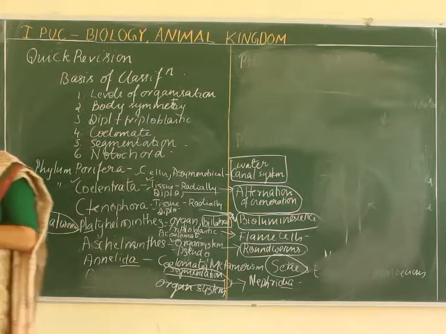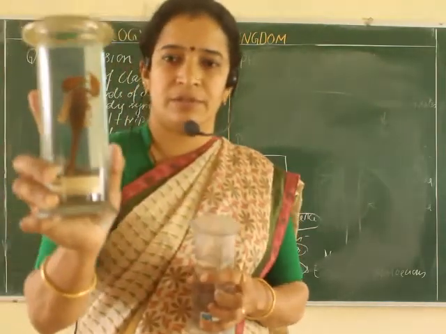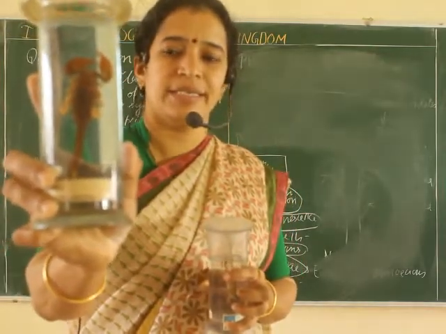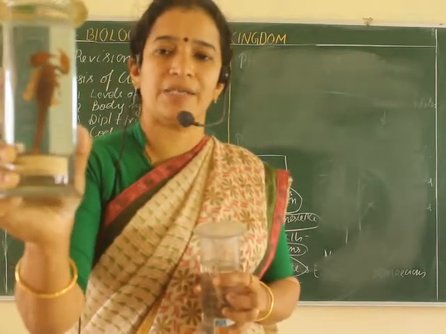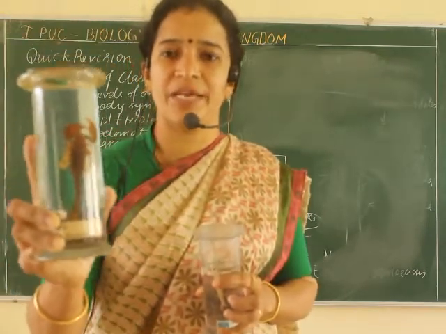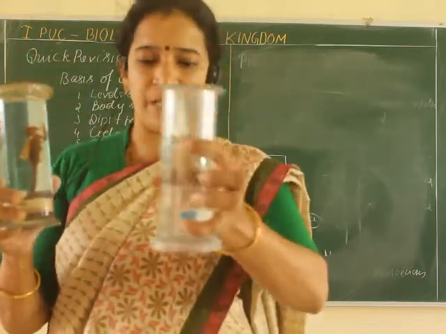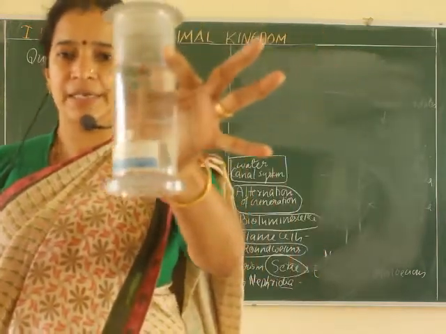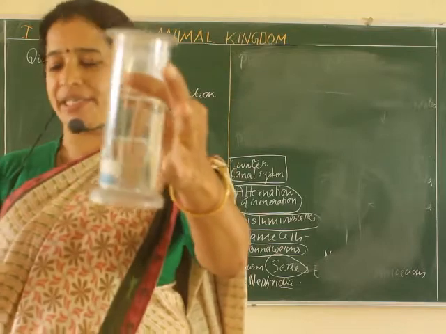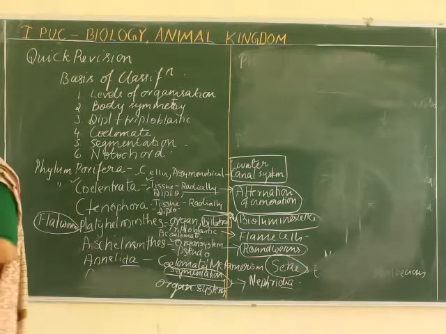you hate to see some animals, right? So I am having that animal with me. Yes, scorpion. See, the main feature of this animal, this phylum, is jointed legs. Jointed legs is the main characteristic feature of phylum Arthropoda. Here is another animal, a centipede. In the centipede also you can see jointed legs. And the speciality of phylum Arthropoda is that it is the phylum having the largest animal diversity.